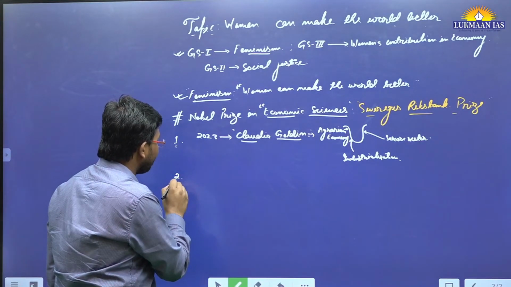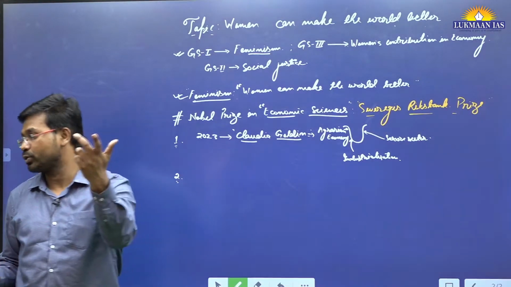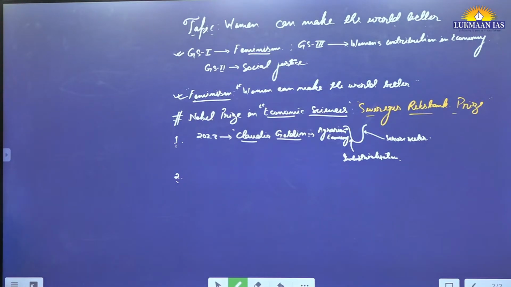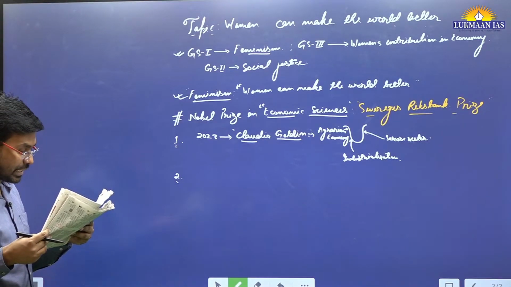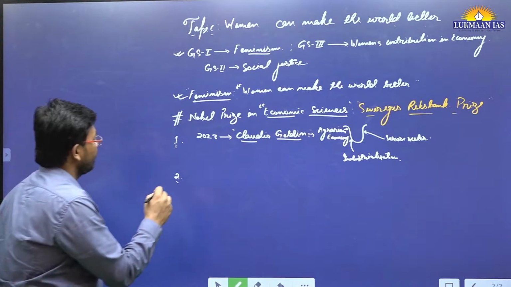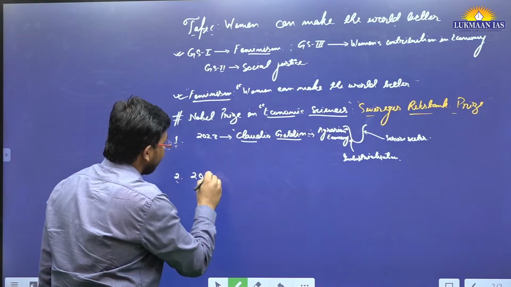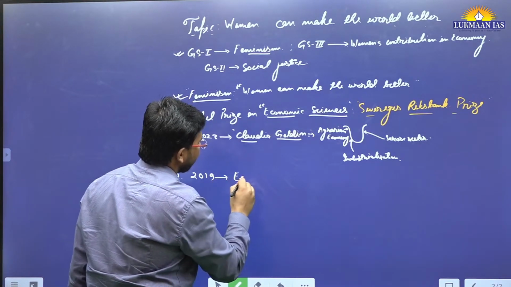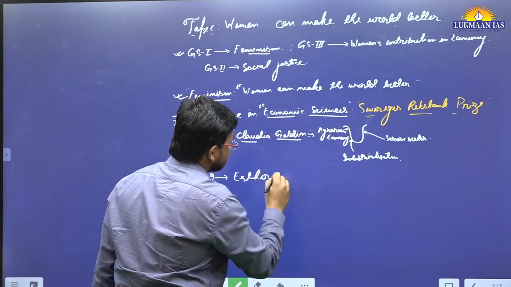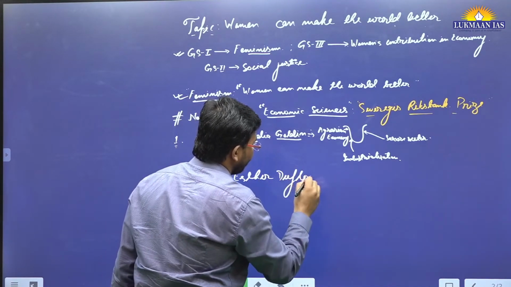The second Nobel Prize that we are going to talk about was also given to a woman, in the year 2019. Her name is Esther Duflo.